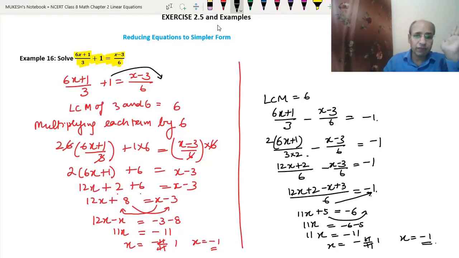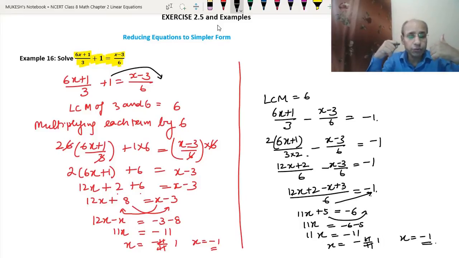Okay. So either we can use this way or we can use this way. Whatever way you like, you can do it that way. So we have reduced these complex equations into a simpler form. I hope you would have understood.